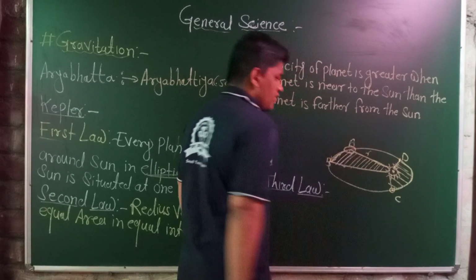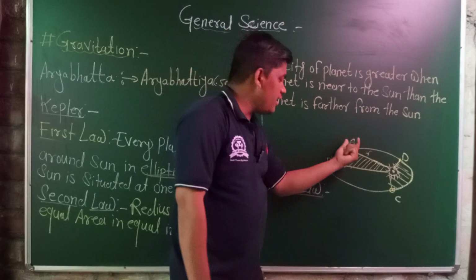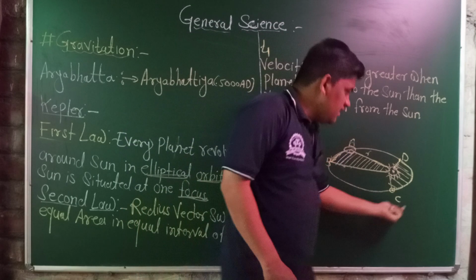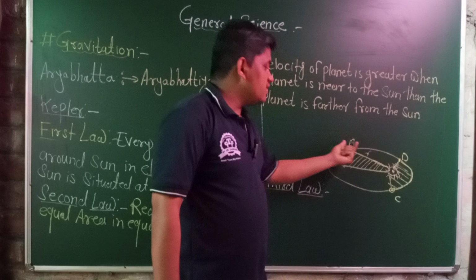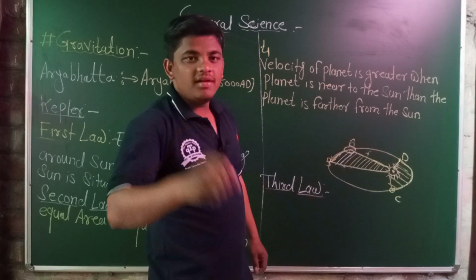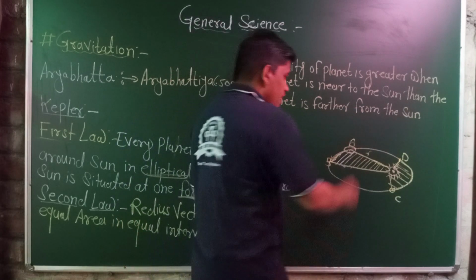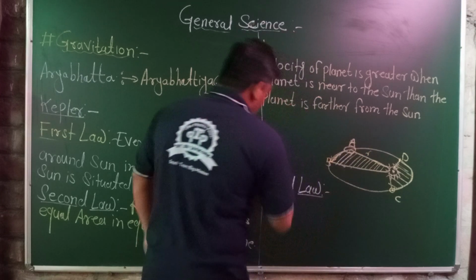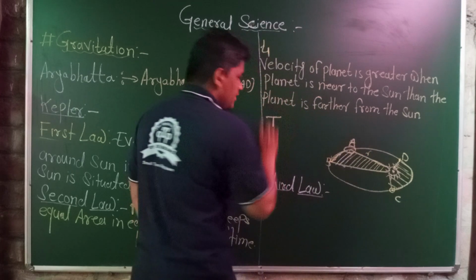Consider a planet which starts revolving from point A, reaches points B, C, D, and reaches the same point A again. Then it completes one revolution. The time taken to complete one revolution is called T.